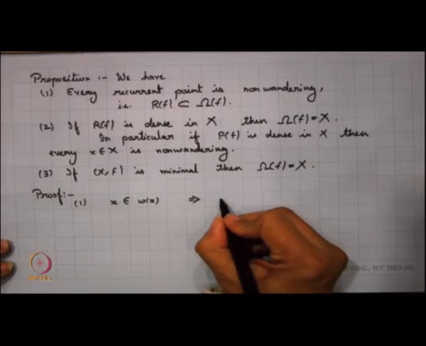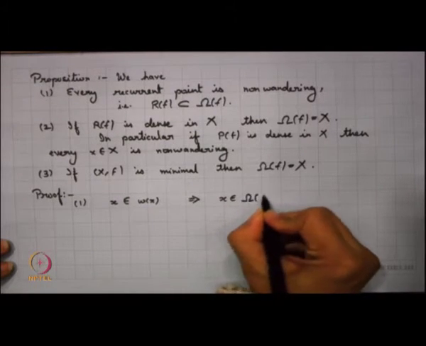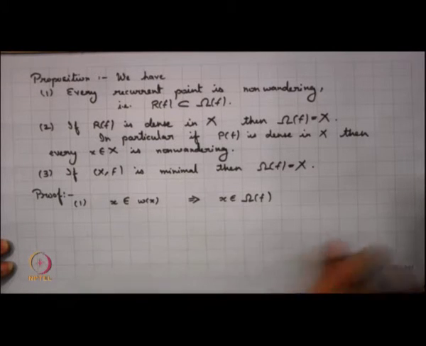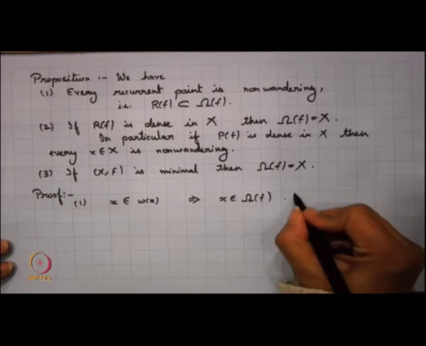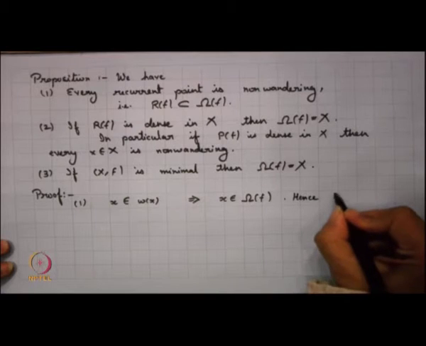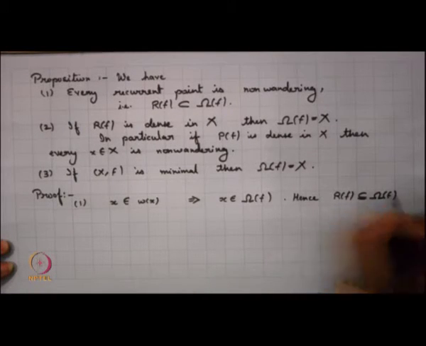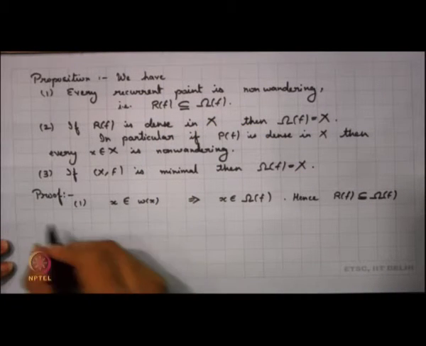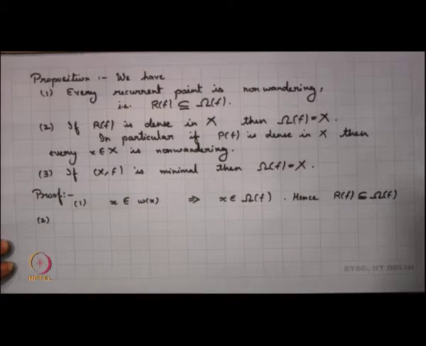This implies that x belongs to capital omega f, right, difference between small and capital, and hence we can say that Rf will be always a subset of omega f. You can write, it could be equal also.